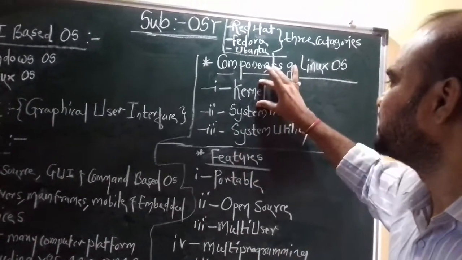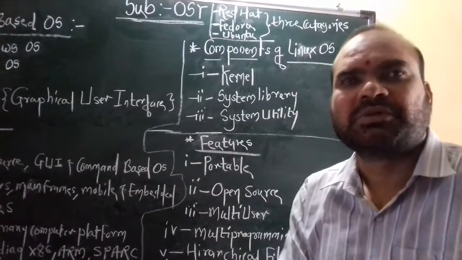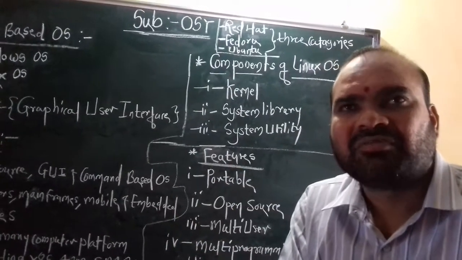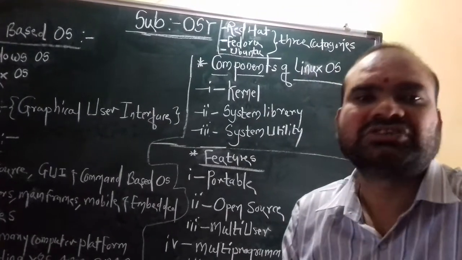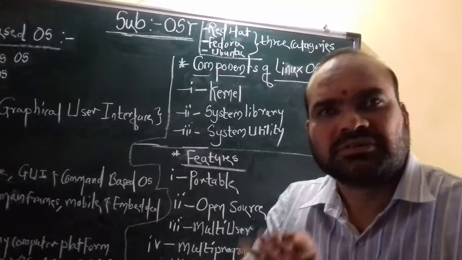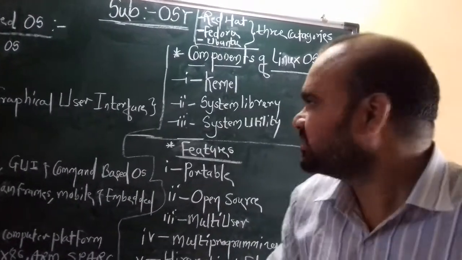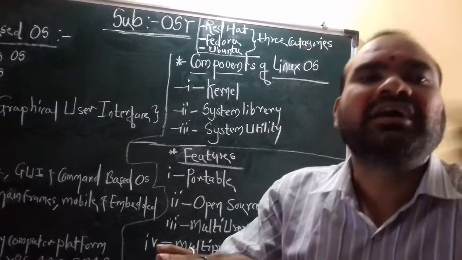These are main components. Okay, now next one is the system library. System library is just special functions, special programs. In those programs a number of instructions are available. Through those instructions, through that data, a particular user accesses the kernel. You can say that system library is like a mediator between the user and the kernel.